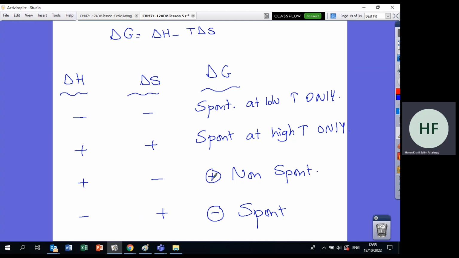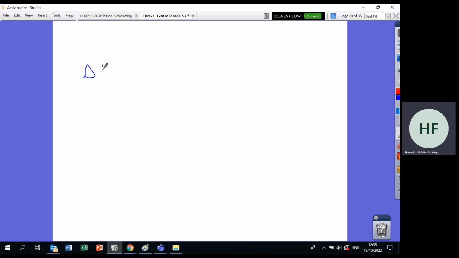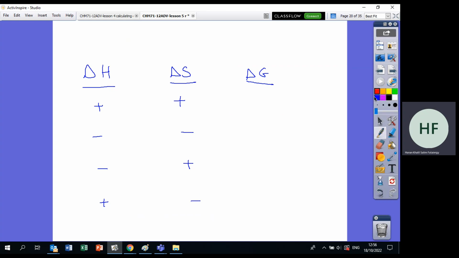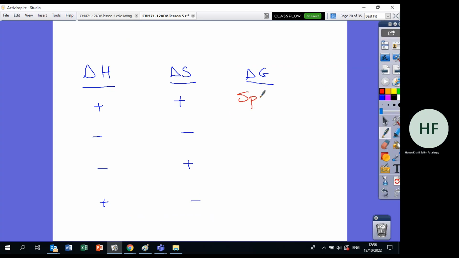Plus minus, delta G will be my name. Plus. Minus plus, also delta G will be my name. Okay, now try to do this table by yourselves. Yalla, you have delta H, delta S, delta G. Okay, plus plus, what does it mean? Minus minus, what does it mean? Minus plus, plus minus. Okay, try to put delta G. Pause the video and do delta G.